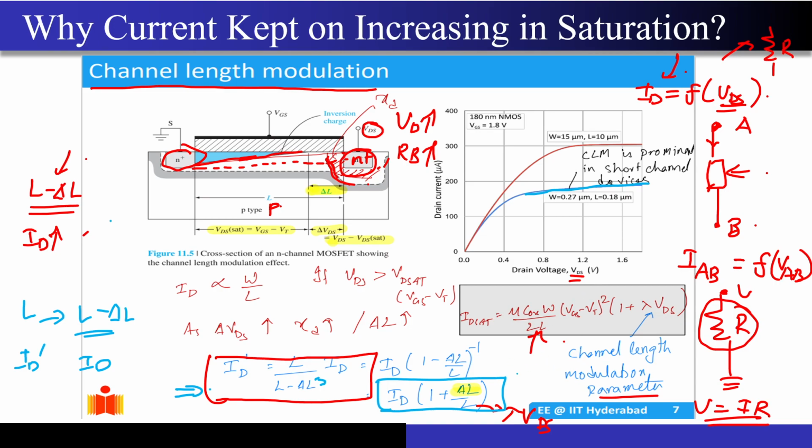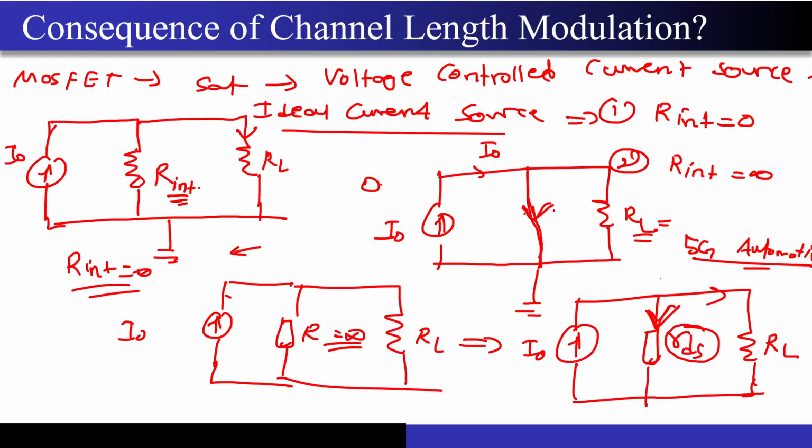Correct. And now once you put this over here, this delta L by L is nothing but, we denoted it as lambda times VDS. Correct. This delta L by L is nothing but lambda times VDS. Why lambda times VDS? Because delta L will be higher if I apply a higher drain to source voltage. Correct. So that's why the current will have one factor now called 1 plus lambda VDS over here, which was in earlier cases not present, and that is why you are getting this slope now. Correct. So in the questions while solving the current equation of the MOSFET, if the channel length modulation has not been ignored, do not forget to take this equation into account.